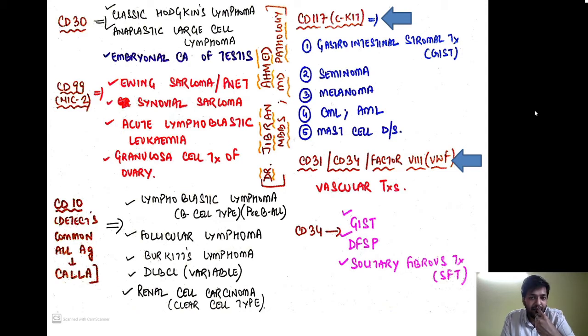Now the CD34, in addition to the vascular tumors, is also a marker of different other tumors. For example, the gastrointestinal stromal tumors, as we have already read now. Also it is a marker of DFSP, that is dermatofibrosarcoma protuberans. It is a malignant skin tumor, as well as it is positive in solitary fibrous tumor, that is SFT. So hope you understood this.